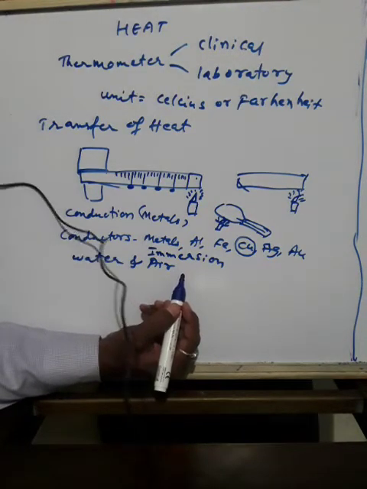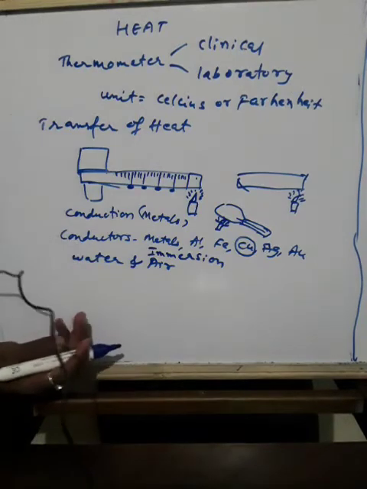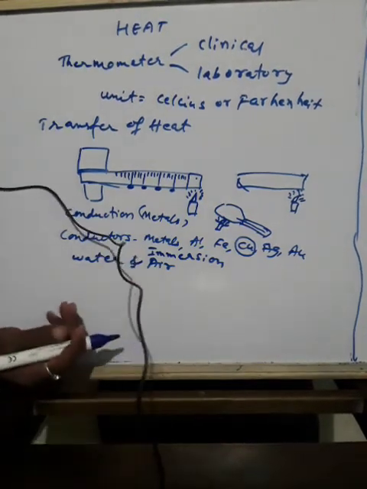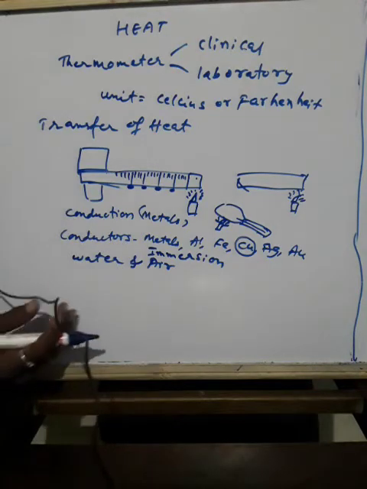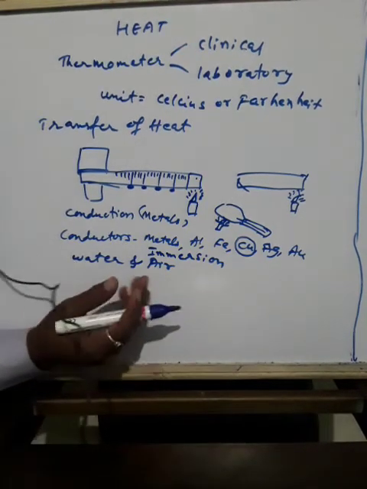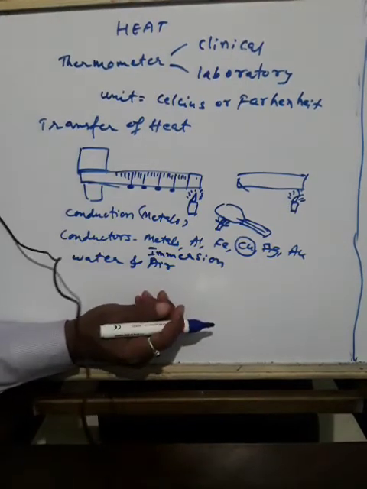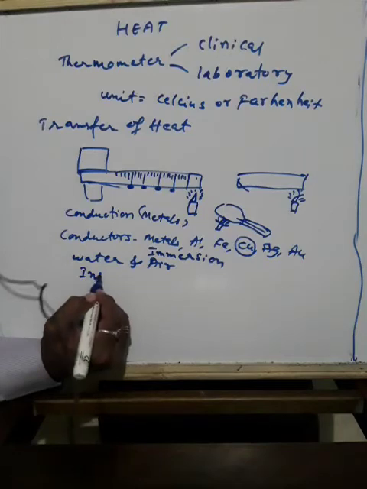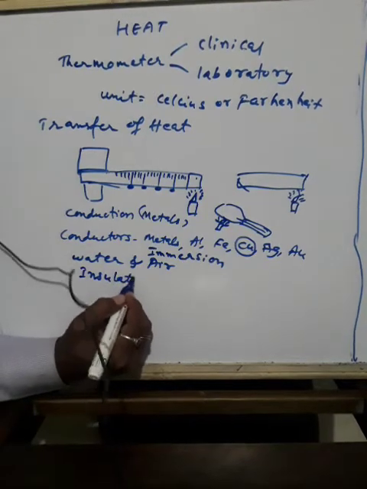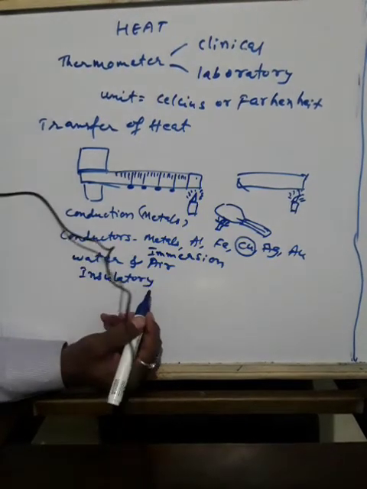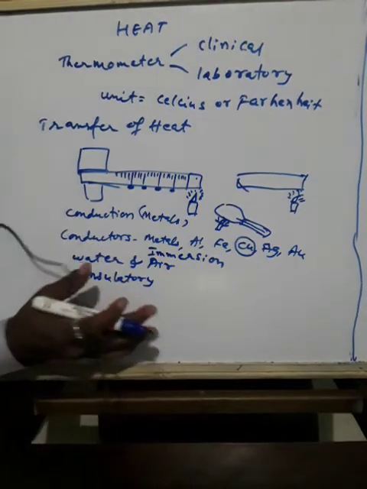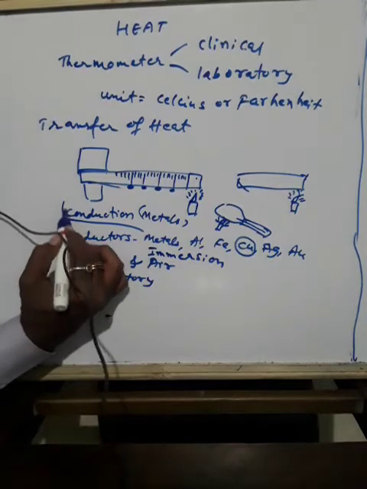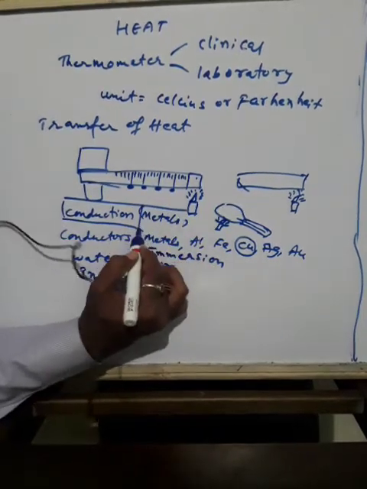So these materials, like plastic and wood, will not allow the heat to pass through them. That's why they are called poor conductors, or generally insulators. Insulator means what? Those which do not allow heat to pass through them. So this is one simple experiment which shows transfer of heat through a process called conduction.